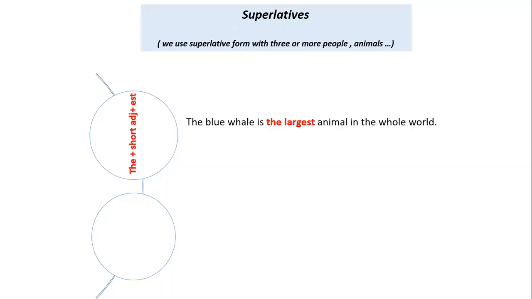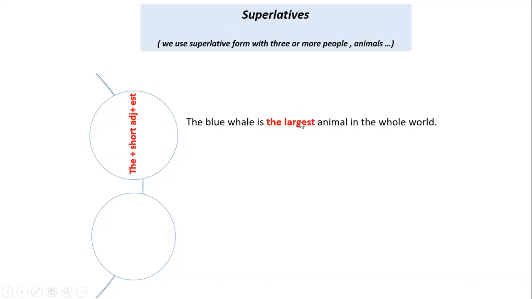The blue whale is the largest animal in the whole world. I want now to compare the blue whale with all the animals in the whole world. So I did not compare the blue whale, for example, to the white one. So large. So let's have the origin of large, of largest.